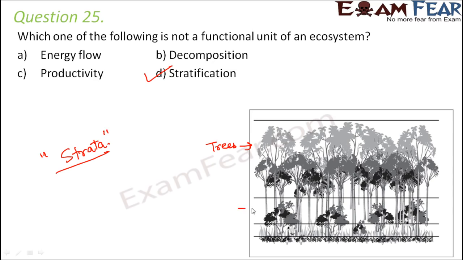The next or the second vertical strata is occupied by the shrubs, that is the middle-sized plants. The bottom vertical strata is occupied by the grasses. So these are nothing but vertical structural differentiation of different species, like grasses, herbs, shrubs, trees, and so on. So stratification is a structural unit and not a functional unit of an ecosystem.